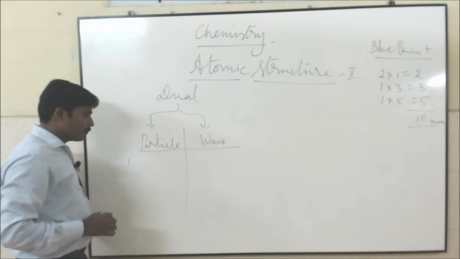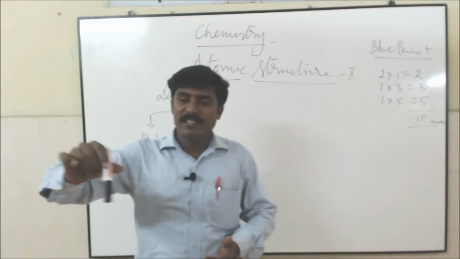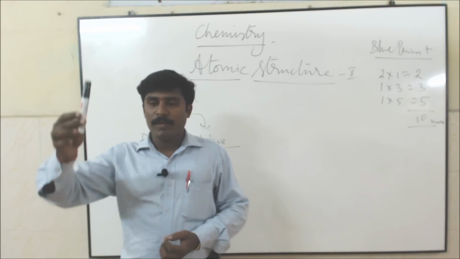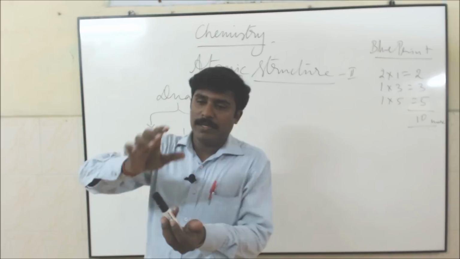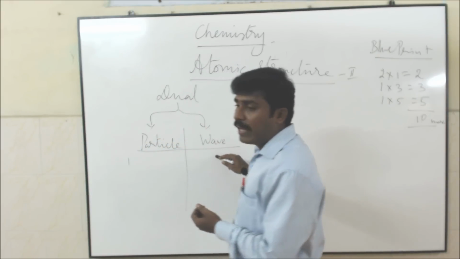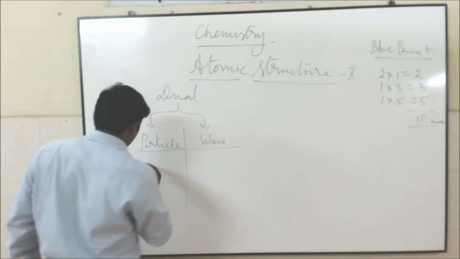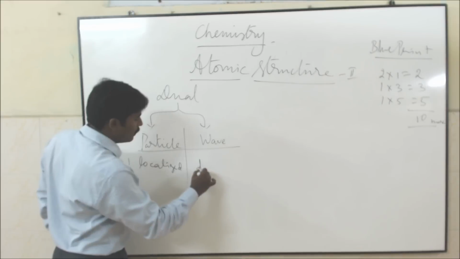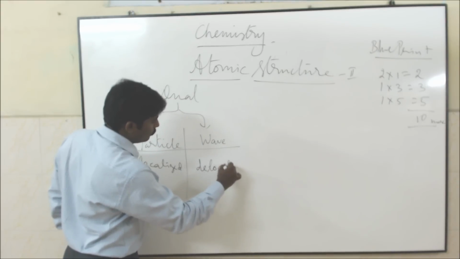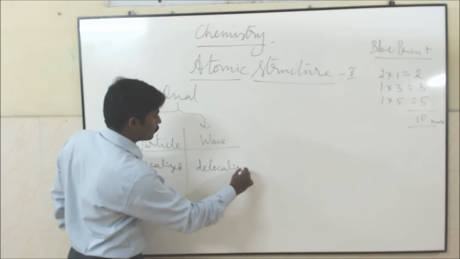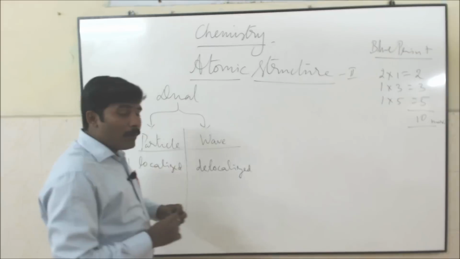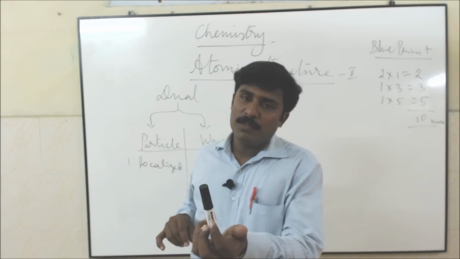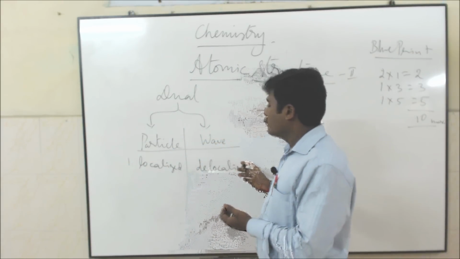First point: particles are localized in space. All particles are localized in space. For example, this is one particle, it occupies one space. But this is delocalized. Particles are localized, and these are delocalized. So particle means each and every particle in the world occupies a particular localized space. But what about wave? Delocalized.